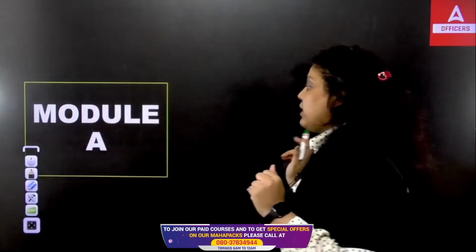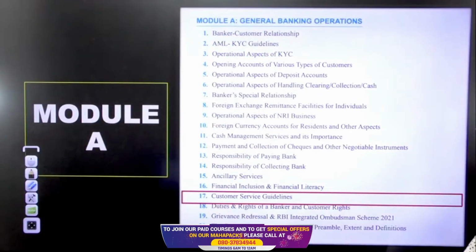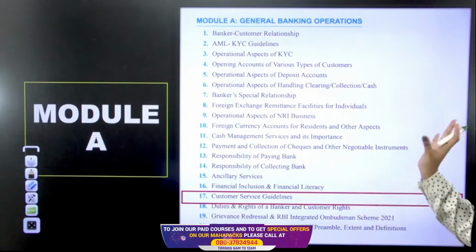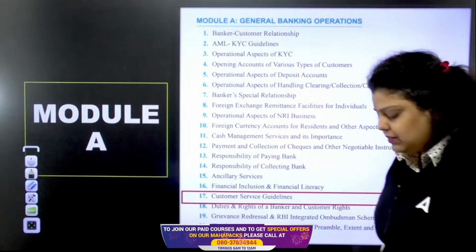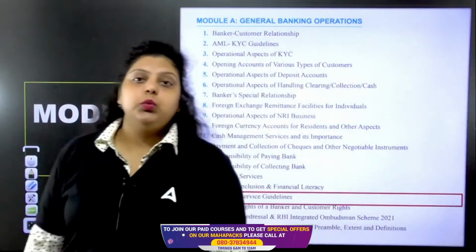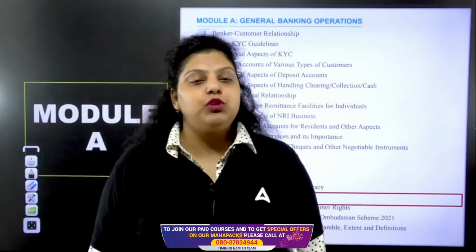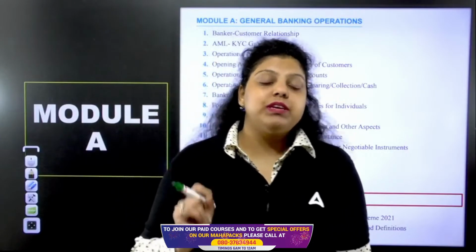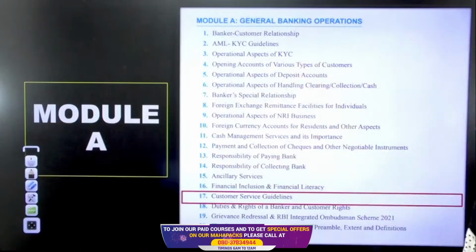And in the PPB we have 4 modules, 55 units are there. We are talking about module A, and in module A we are going to talk about unit 17 of your PPB, that is the customer service guidelines under the general banking operations. So this is unit number 17 we are discussing. Already till the 16th unit we have discussed the topics in the form of MCQ with explanation. If you haven't seen those sessions, you can go to the playlist of this YouTube channel and check the PPB 50 days 50 class. You will find the playlist there in which each and every topic has been discussed.